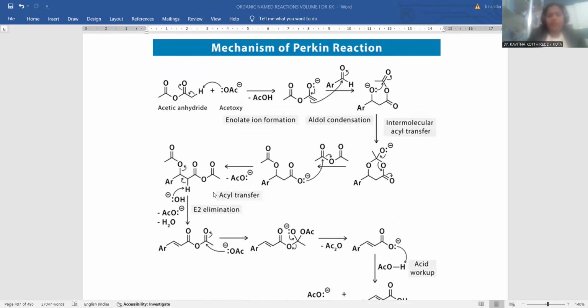Upon the oxygen, another acyl group is originated. After getting this one, hydroxide plays a role over there. Hydroxide is taking the hydrogen from this active methylene carbon atom. Whenever this hydrogen is removed, the negative charge is delocalized in this manner. So here the double bond originates, and this entire ester part is again departed.